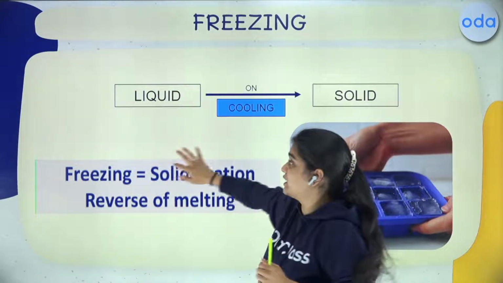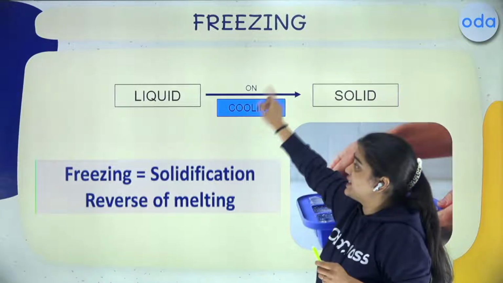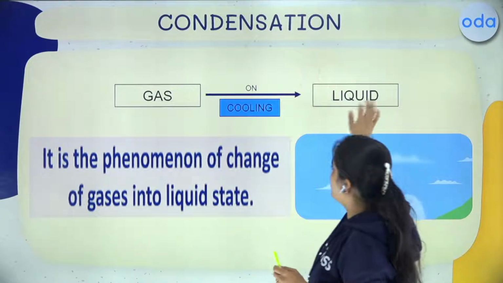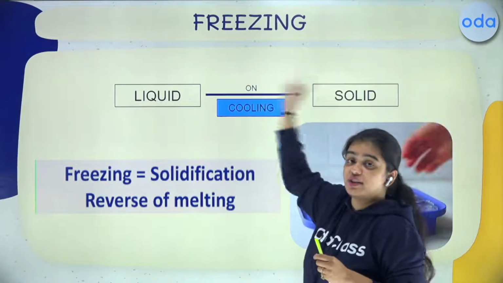So this is how we can convert two things on the cooling mode. That is condensation first step, and that is freezing. So your gas to liquid on cooling and your liquid to solid on cooling, that's called freezing.